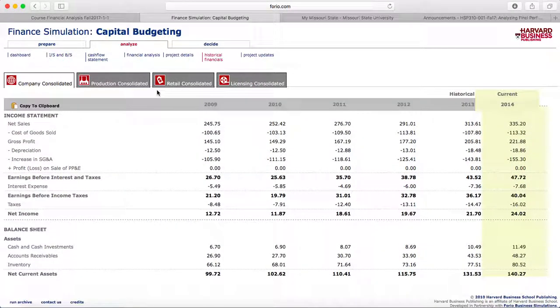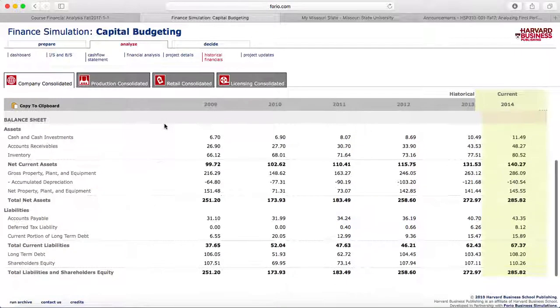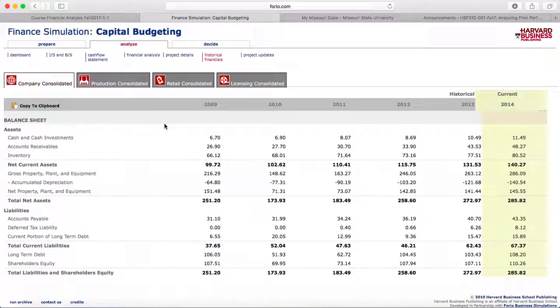Moving on to the historical financials, you can see that with the income statement, my net income does dip a little in 2010, but once I get the ball rolling after that first year of really investing a lot and not getting much return, you can see that it jumps 7 points in 2011 and steadily increases to its current state of 24.02. And within the balance sheet, you can see that as well reflected, how it increased steadily through the years as I invested and I could put more into the company throughout the simulation.